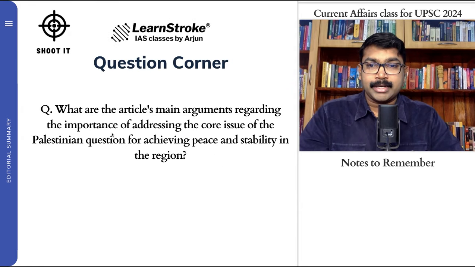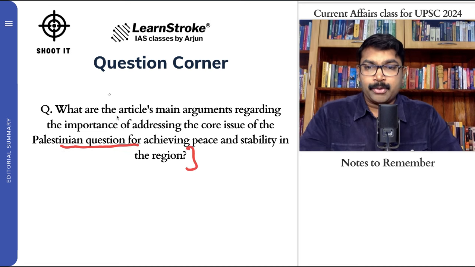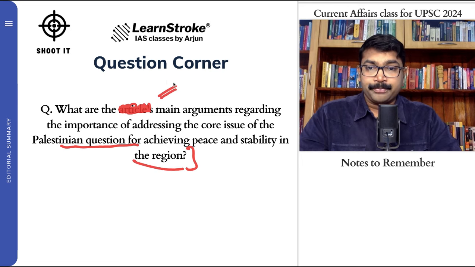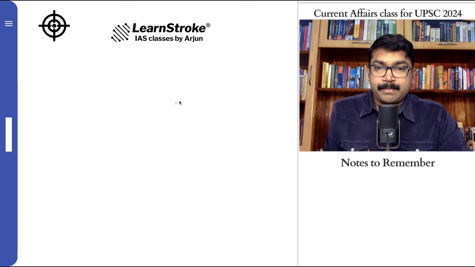So we have a question here. What are the article's main arguments regarding the importance of addressing the core issue of the Palestinian question for achieving peace and stability in the region? So you can actually cut down the main arguments. What are the main arguments regarding the importance of addressing the core issue of the Palestinian question for achieving peace and stability in the region? So how is this even possible? How can you actually achieve this is another important thing that you can remember here. So that is the brief issue regarding the Israel-Palestine issue.